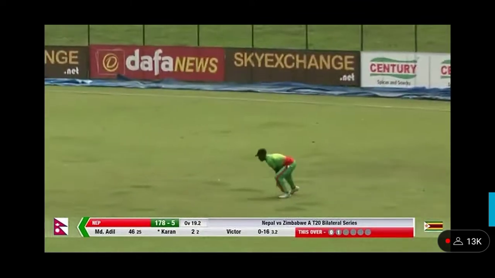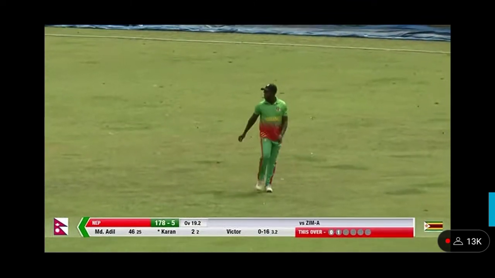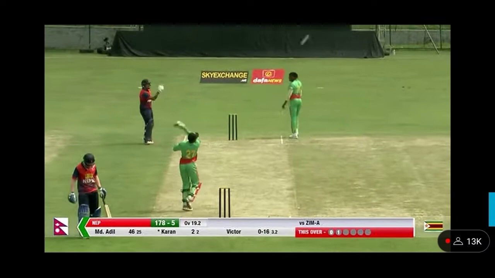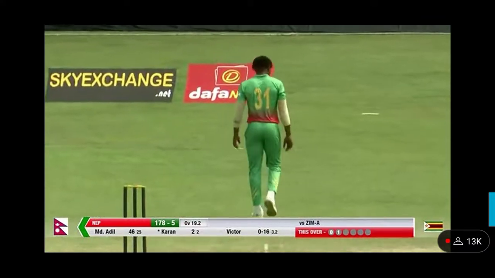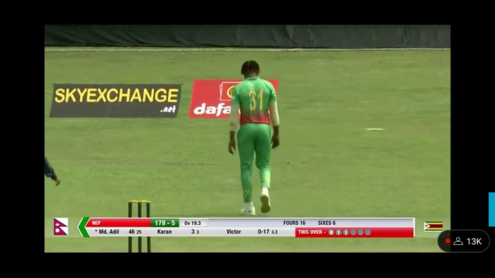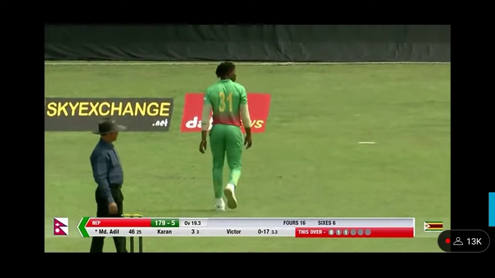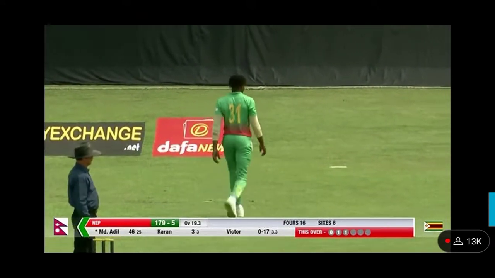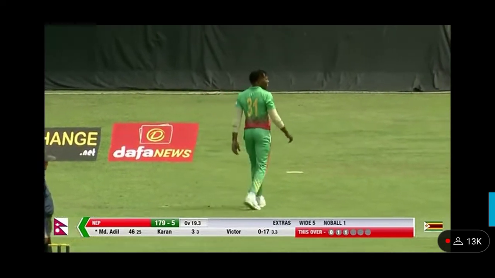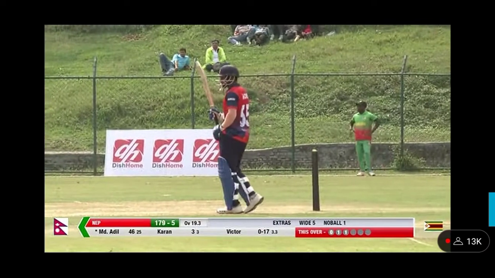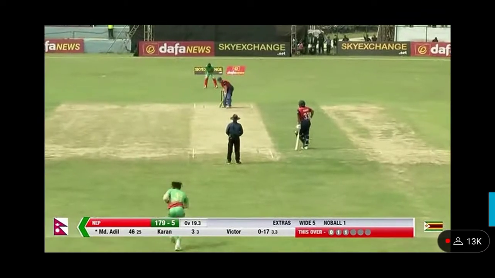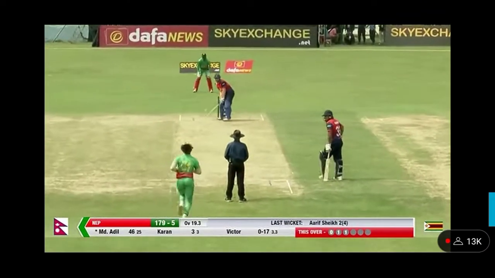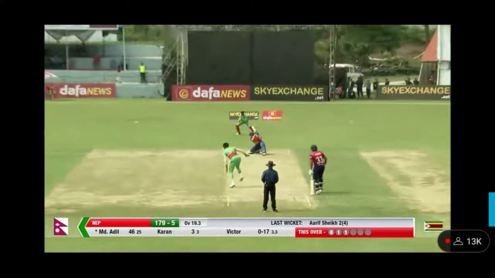Just squeezed away, so Adil Alam will have a chance to get to that first ever 50 for the Nepal senior side. It will be a first T20 50 for him as well. 4 to get, 3 deliveries remain. He should be trying here, a big hit, might be a boundary and a 6, and can go up to the 50. What a landmark for him, against the Test side Zimbabwe, at this very venue.